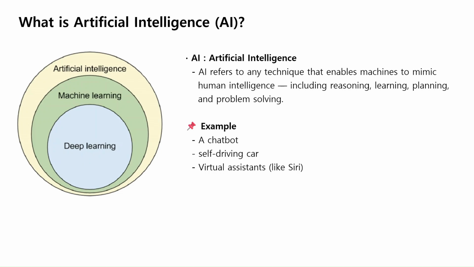Artificial intelligence, or AI. AI refers to any technique that enables machines to mimic human intelligence. This includes reasoning, learning, problem-solving, and even decision-making. In other words, AI is like teaching a machine to think like a human.